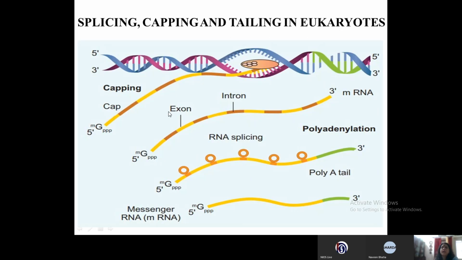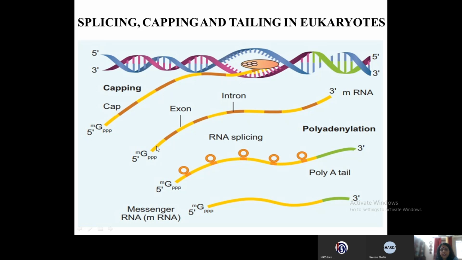So if you see the entire processing, that is the splicing, capping and tailing in eukaryotes. The RNA that is formed is called the heterogeneous nuclear RNA, and it is the non-functional RNA.